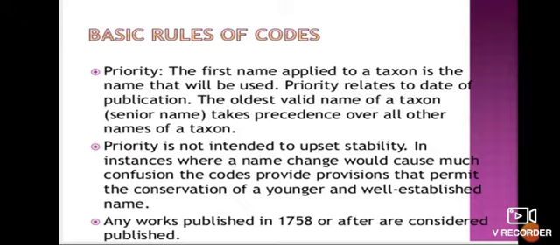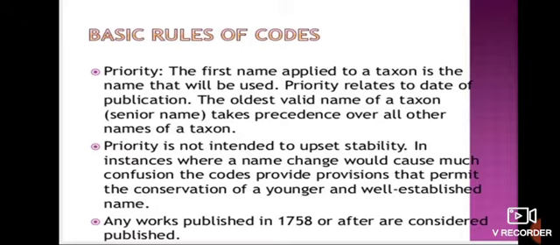Now I would like to talk about the basic rules of the code. Number 1 is priority. The first name applied to a taxon is the name that will be used. Priority relates to the date of publication. The oldest valid name of a taxon, which may be a senior name, takes over all the other names of a taxon.